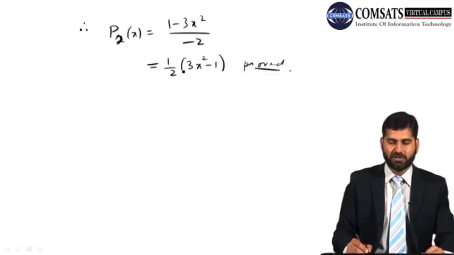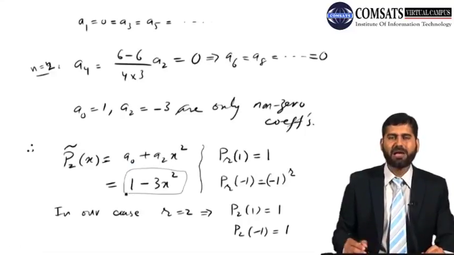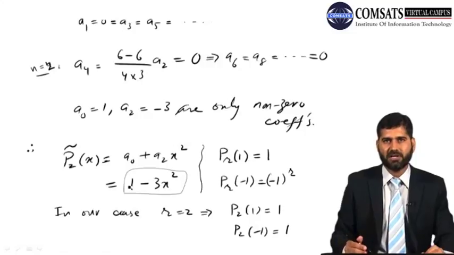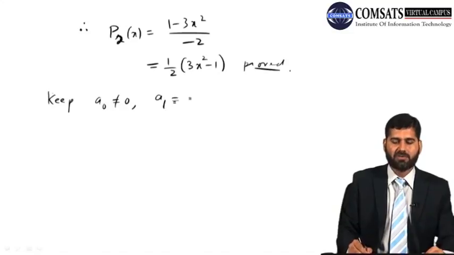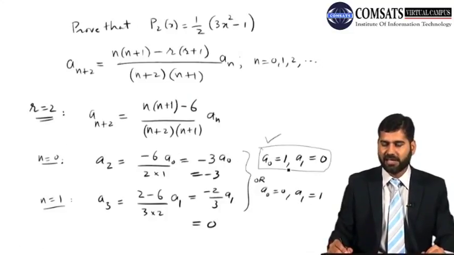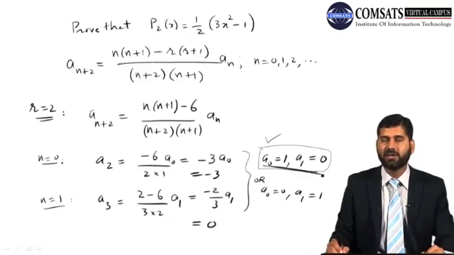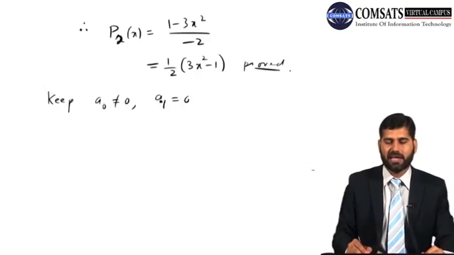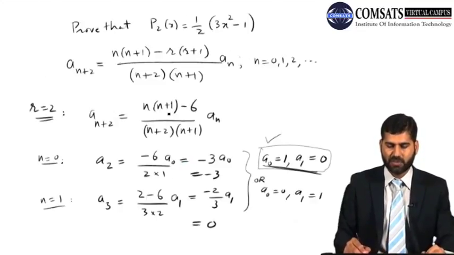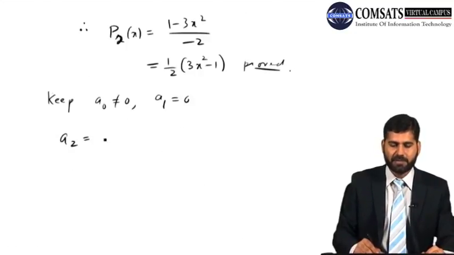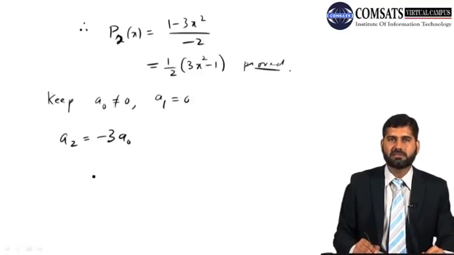One more thing: once it comes out to be this, why are we dividing or multiplying by some constant? In general, if this is not motivating, what you can do is keep A0 to be a non-zero number and make A1 equal to 0 at the beginning. Instead of A0 equal to 1, you take A0 non-zero and A1 is 0. Then A2 will come out to be, what was A2? A2 was minus 3 A0. So I will keep it as minus 3 A0.